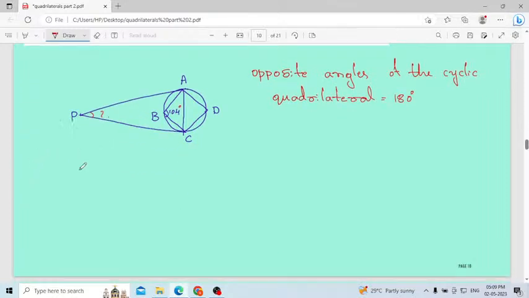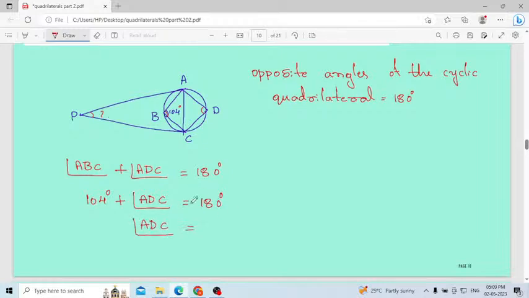I will write here angle ABC plus angle ADC. These two are the opposite angles, this angle and this angle, and their sum is 180 degrees. This is valid only in the case of a cyclic quadrilateral. The value of ABC is given as 104 degrees. Then ADC will be 180 minus 104, which is 76 degrees.